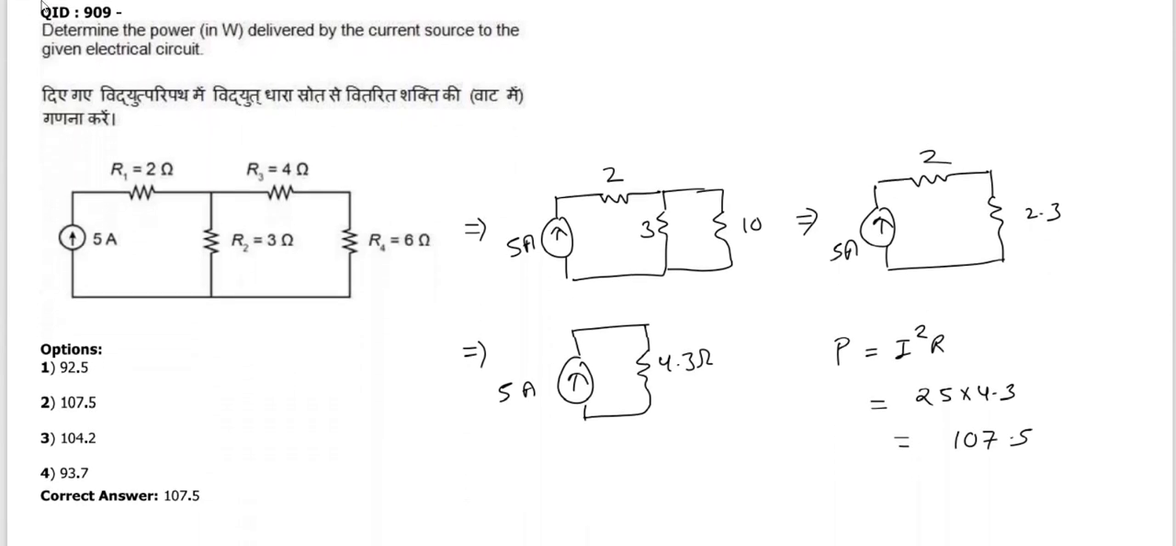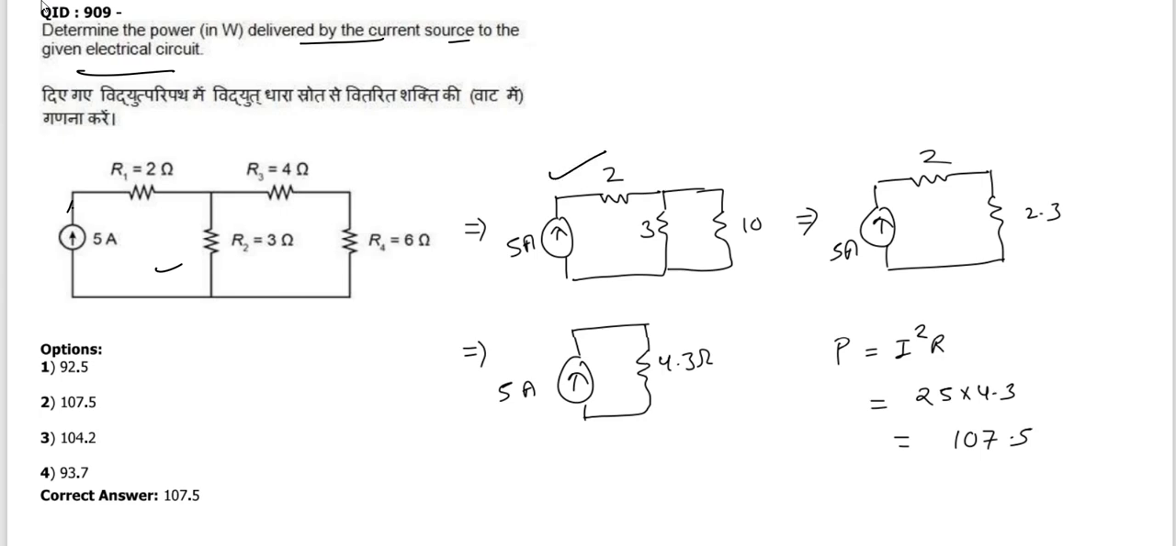So determine the power delivered by the current source to the given electrical circuits. Okay, we have to find the power across the current source. Okay, so this is the circuit, and we can convert this circuit into this one.